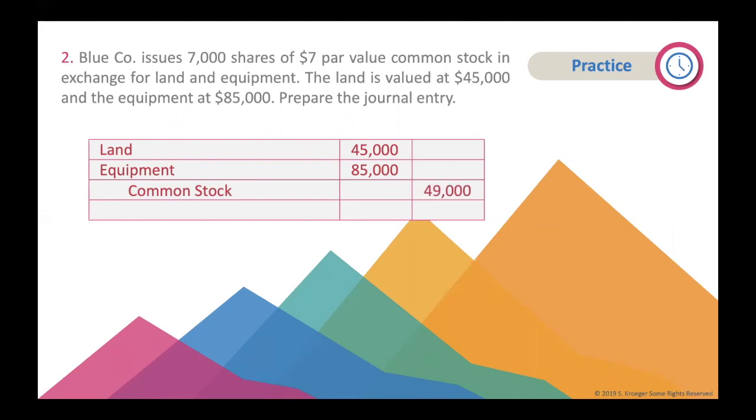The last step is a credit to paid-in capital. The amount is still the difference between the debits and credits. 45,000 plus 85,000 is 130,000. The difference between 130,000 and the $49,000 credit would be $81,000.